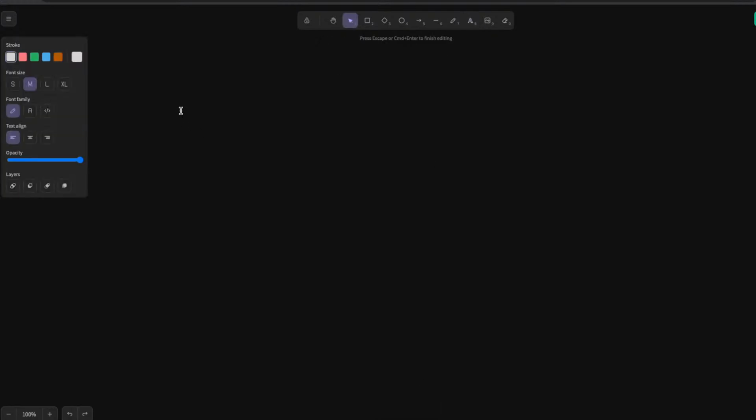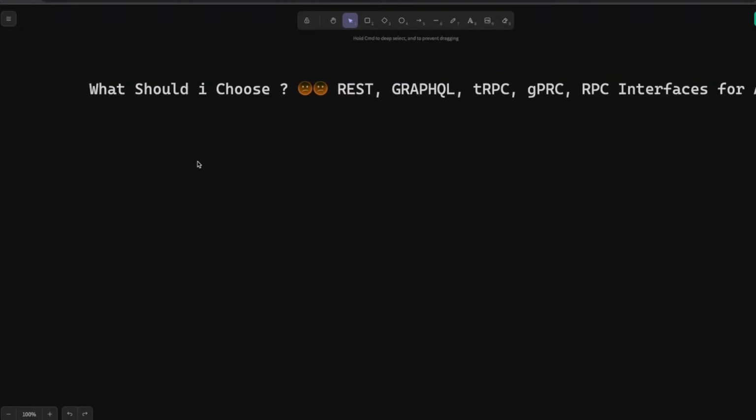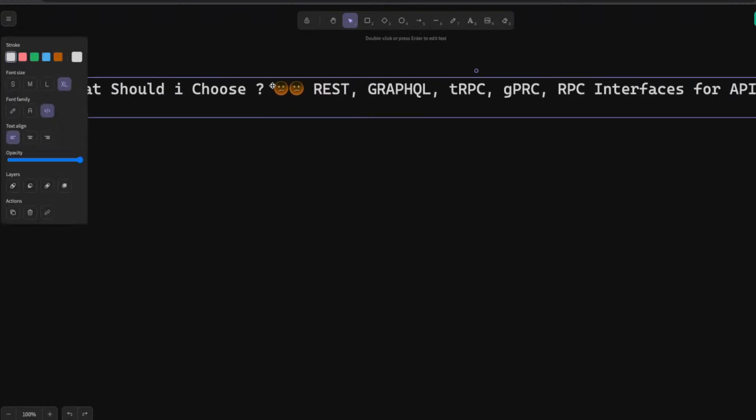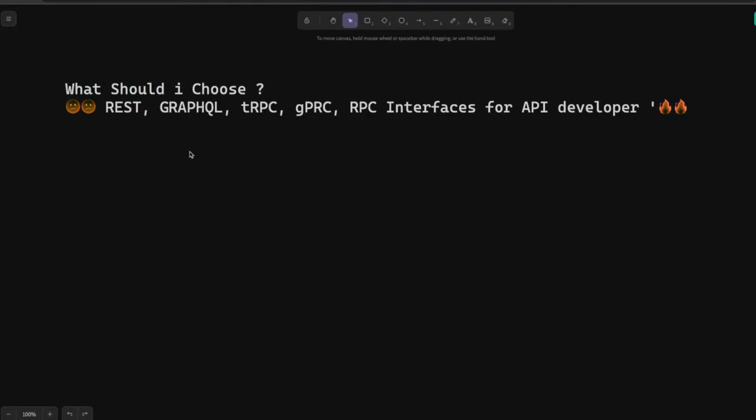Sometimes when you want to build an API platform, you get confused. Okay, should I choose a REST interface? Should I choose simple gRPC, or a simple GraphQL interface and all, right? This is always a question, really a burning question, when to choose what. And we sometimes get confused: I want to build an API platform, what should I use?